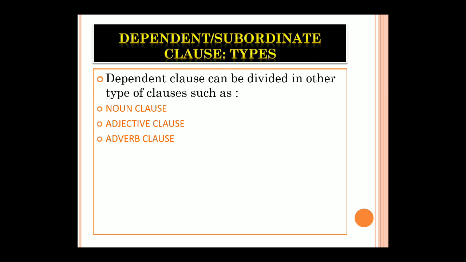Subordinate clauses are subdivided into three categories. First one is a noun clause, second one is the adjective clause, and third is the adverb clause. I'm talking about the subordinate clauses, not main clauses. Subordinate clauses are divided into three subcategories: noun clause, adjective clause, and adverb clause. Now, adverb clauses are also divided into 9 categories that we'll see as we move on.